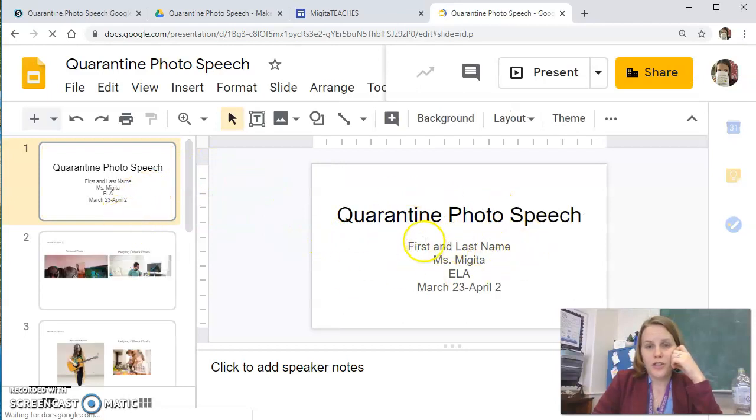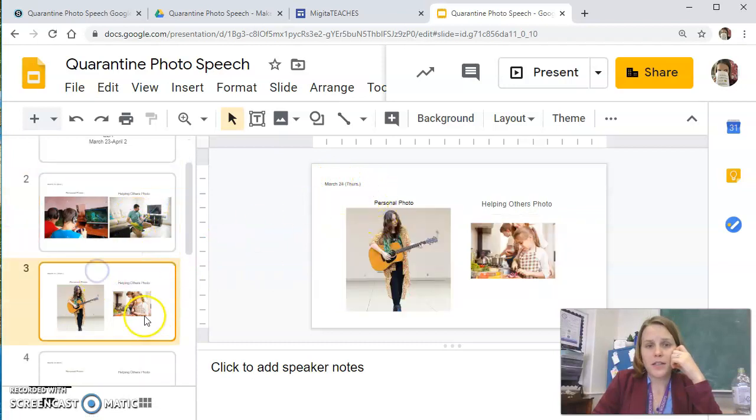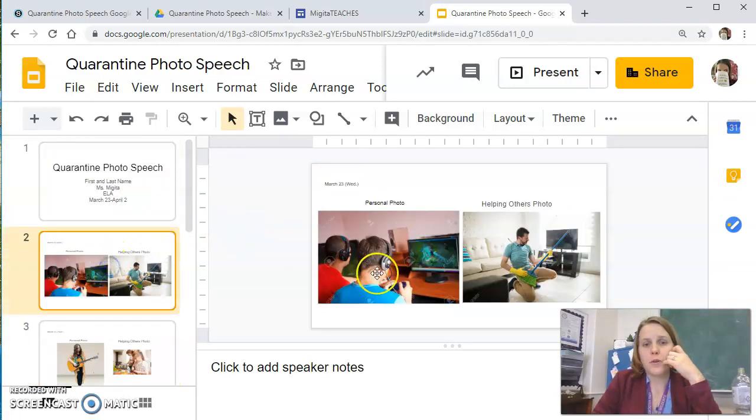Fill in your information here. Each day of the quarantine, dates are written here, you're going to have 2 photos. One, a personal photo, you doing something you enjoy, how you're spending your time, you're having some fun while we're on quarantine, and 1 photo where you're helping others. This is a stressful time. Your parents are probably stressed. It's all of you at home, you're full-time families right now, and it's stressful. So let's help each other out. And I want you to do 1 chore to help each other out during the week. Please include yourself in the photo.